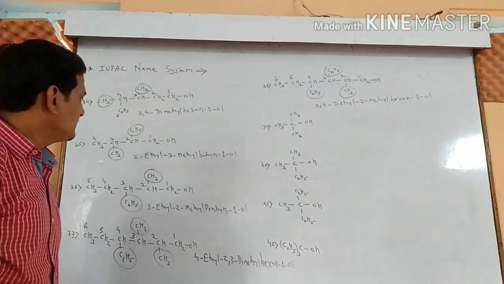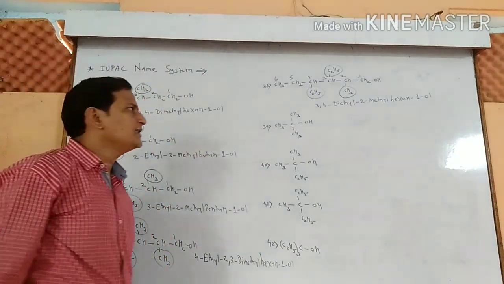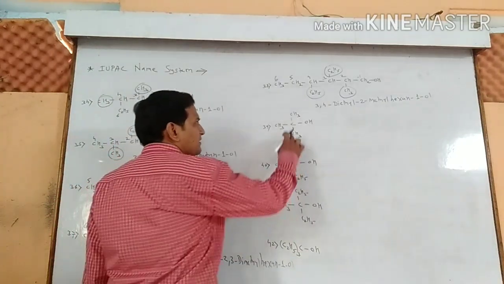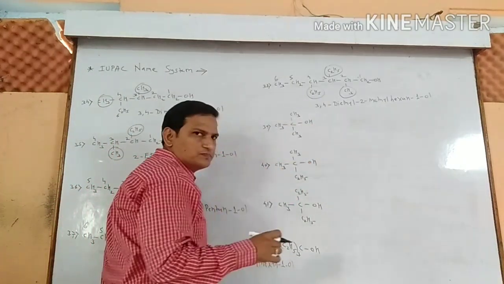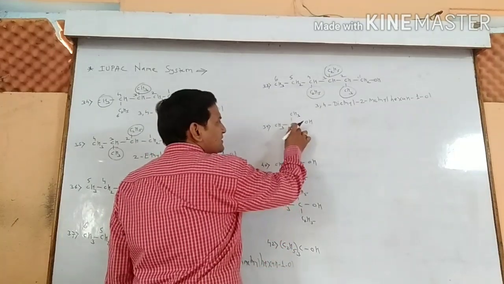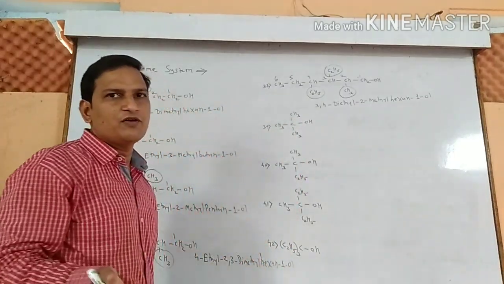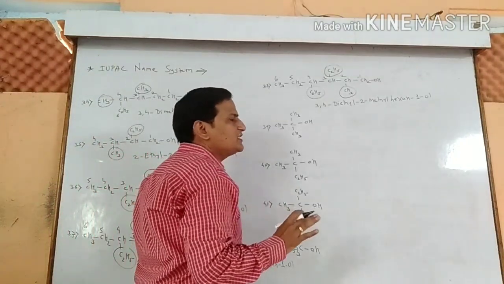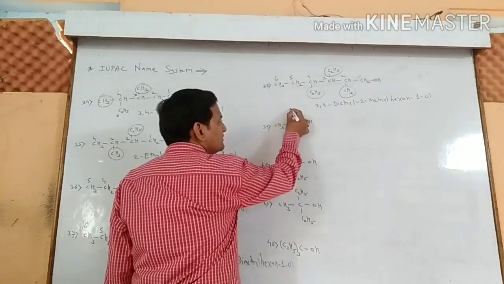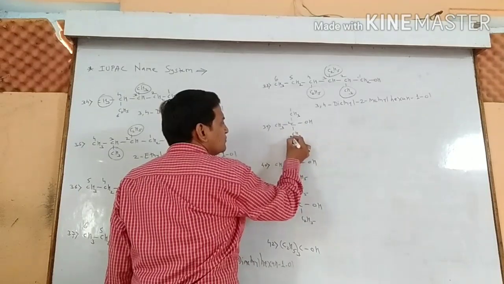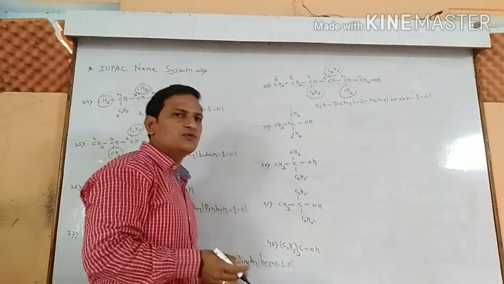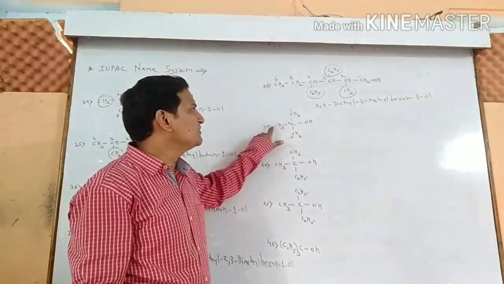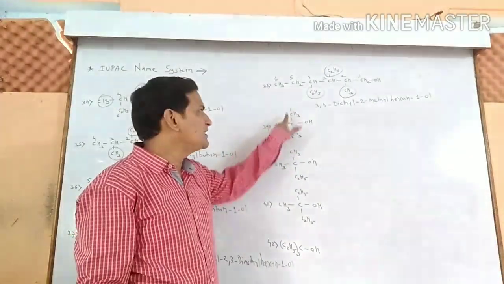Now example number 39. In this example, tertiary carbon is attached to the hydroxy group. That means by the common name system it is the example of tertiary. Now first you have to select the parent alkane chain. 1, 2, 3. This is the parent alkane chain. You can select like this, 1, 2, 3. Also you can select like this, 1, 2, 3. We have selected this one.